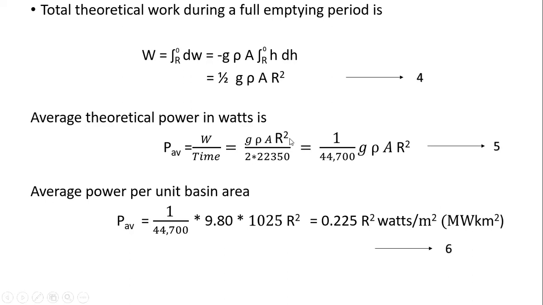So we are taking this for a half day, only 6 hours, actually 12 hours will be there. So here W is 1 by 2 g rho A R square and time is 22,350 seconds. That is equal to 1 by 44,700 g rho A R square.